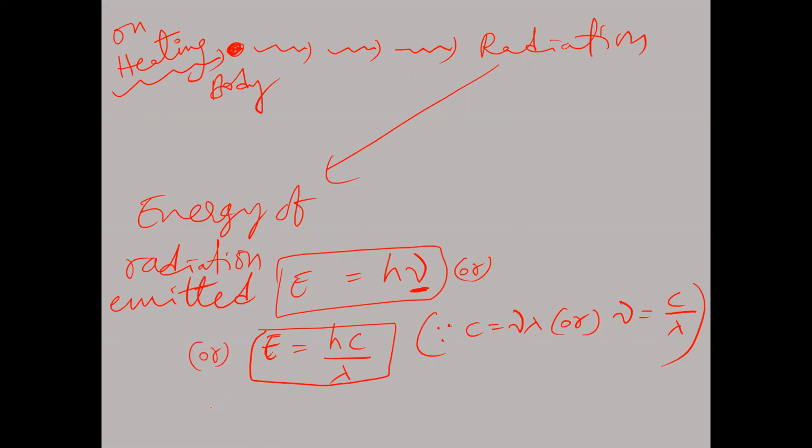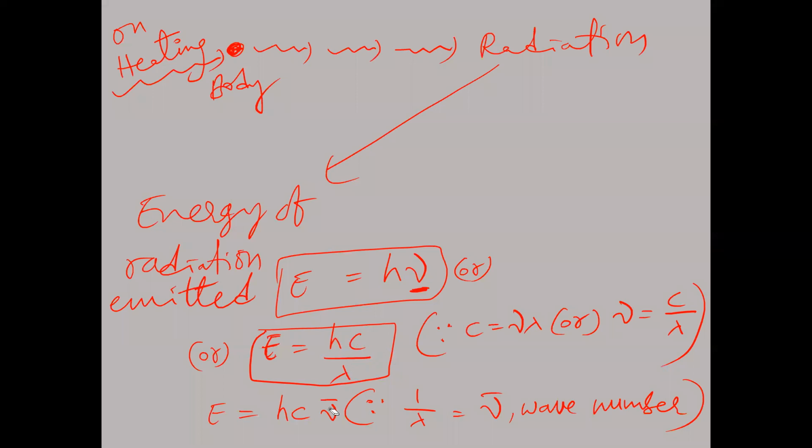Or we can also write E is equal to hc nu bar. Why did we write nu bar here? Since 1 by lambda is equal to nu bar. Nu bar is called wave number. So wave number nu bar is equal to 1 by lambda. Here hc by lambda is hc into 1 by lambda, so hc into nu bar.